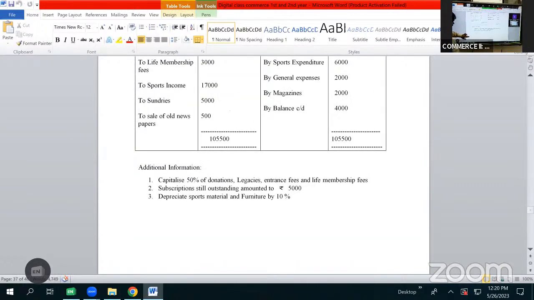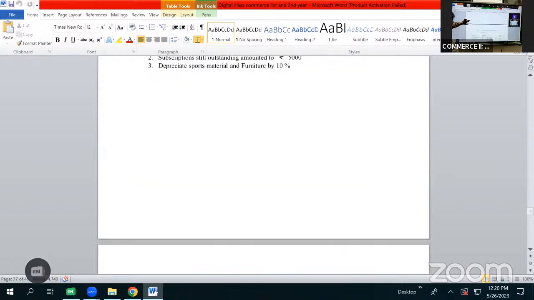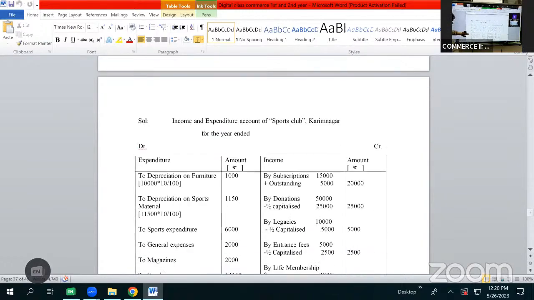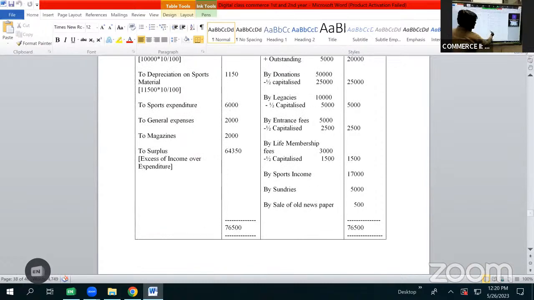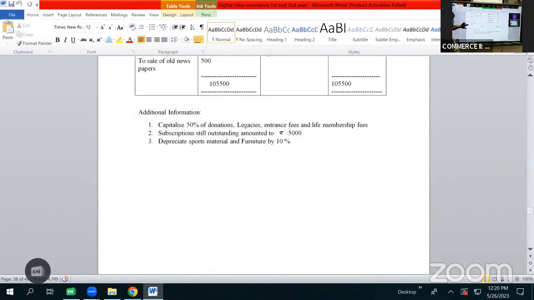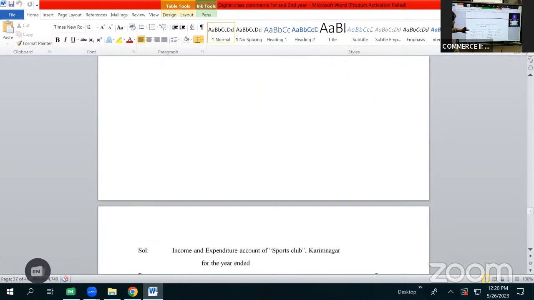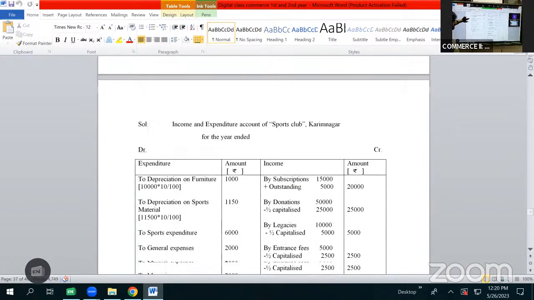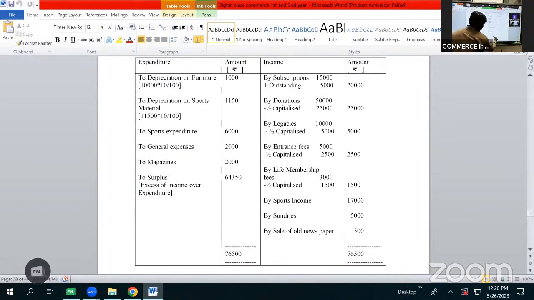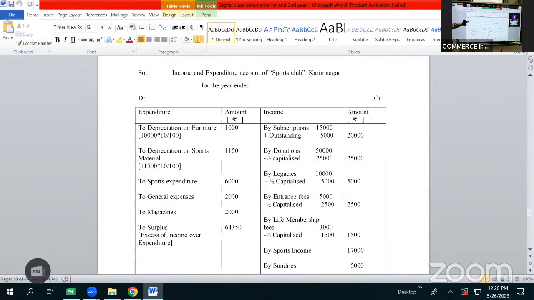Sundries 5,000 rupees. Even though it is of revenue nature, it will be shown as by sundries 5,000 rupees. Then after sundries we have sale of old newspapers 500 rupees. Even it is of revenue nature as we'll be selling old newspapers again and again. So it will be shown as income as by sale of old newspapers 500 rupees. Now we are done with all the items of receipt.